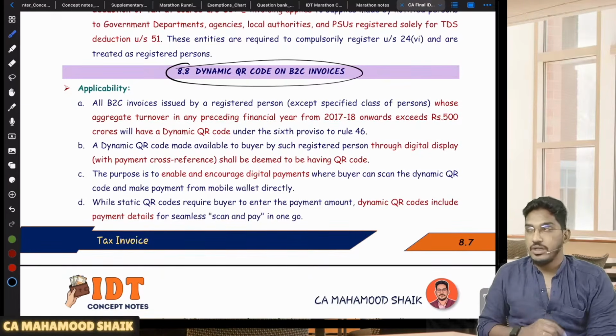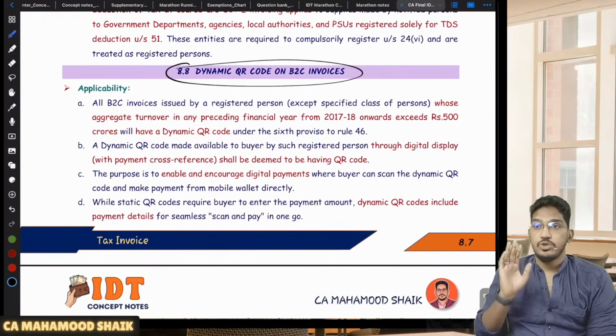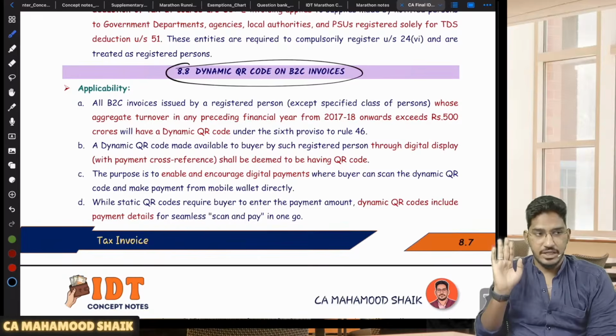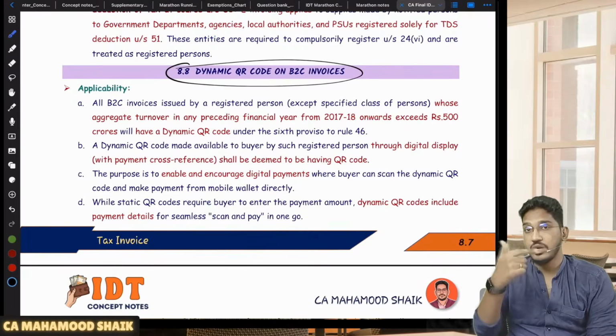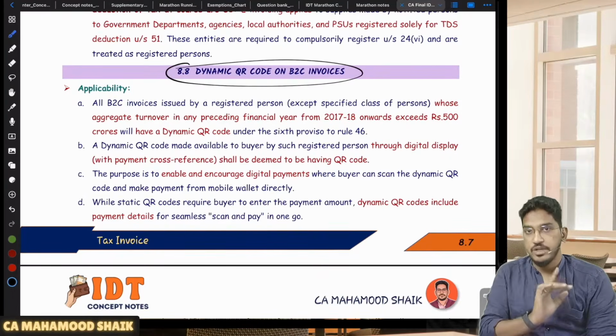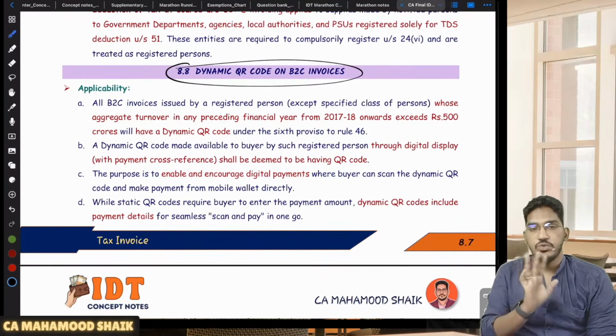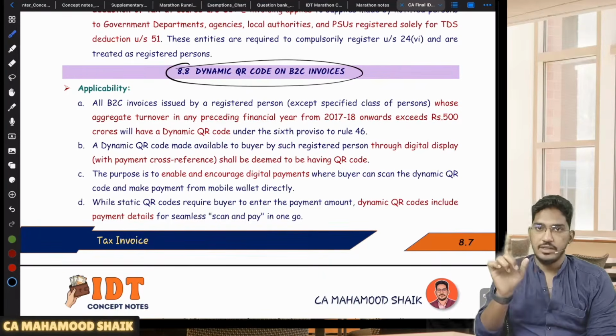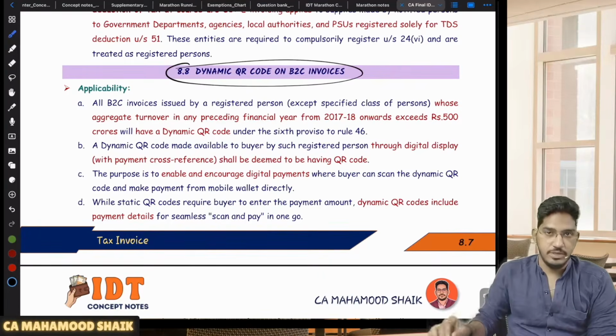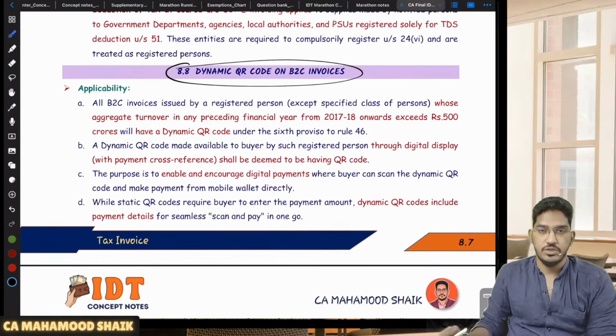Sometimes if you go to DMart and you are making a purchase there, if you want to make the payment through UPI, they will show you one QR code on a device. It is like a credit card swiping device. If you scan the QR code, the amount also gets captured automatically. You are not permitted to enter the amount. Just make the payment. That is what we call a dynamic QR code.